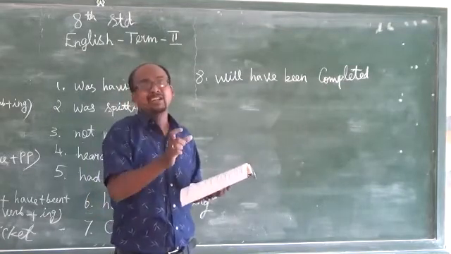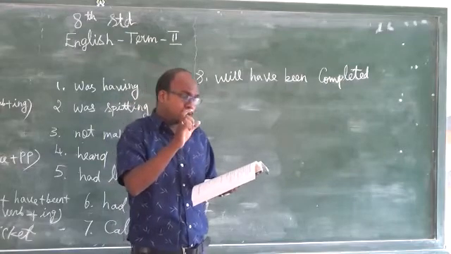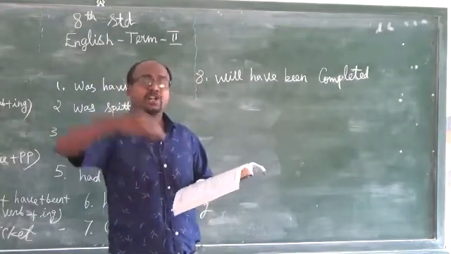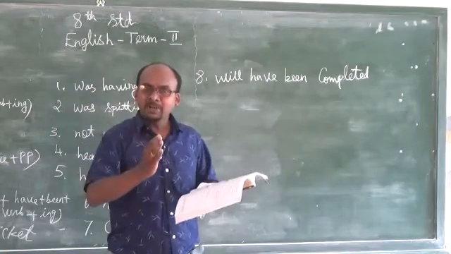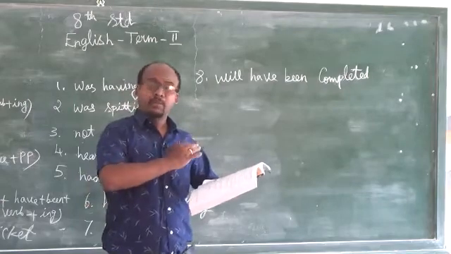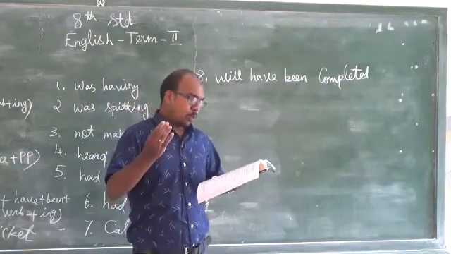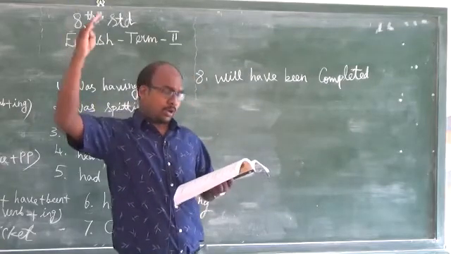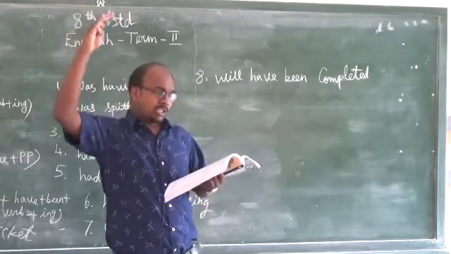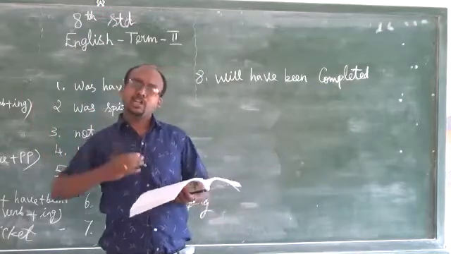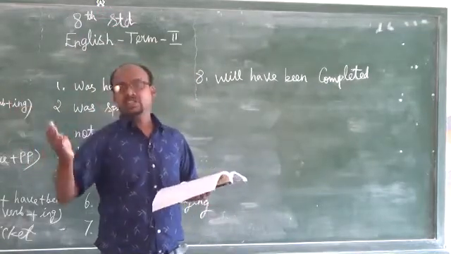It's completed its 1000 episodes by next month, which means it's not continuing, it's completed. Completed means future perfect tense. If it was going on and crossing 1000 episodes by next month, that means it was continuing, so we would use future perfect continuous tense.